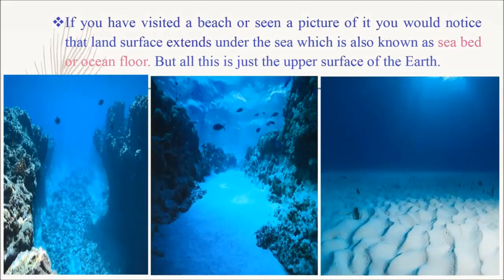If you have visited a beach or seen a picture of it, you would notice that land surface extends under the sea, which is also known as seabed or ocean floor. But all this is just the upper surface of the earth. Here we can see the pictures of seabed or ocean floor.